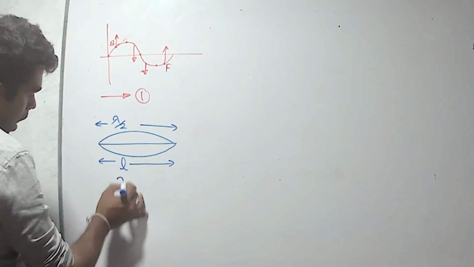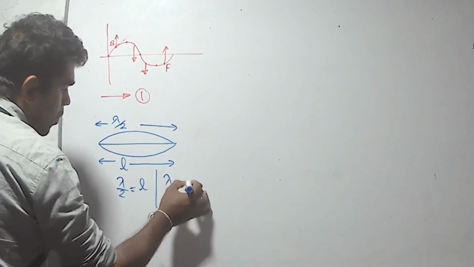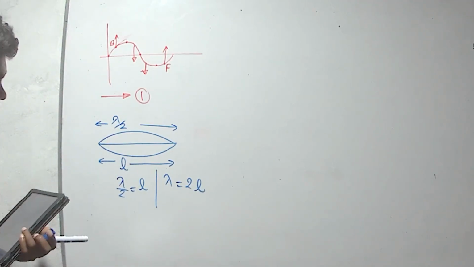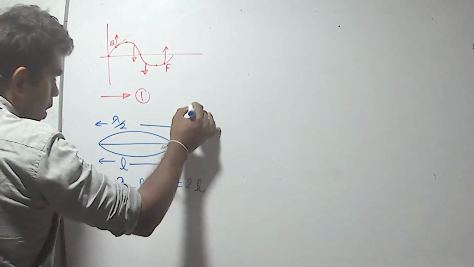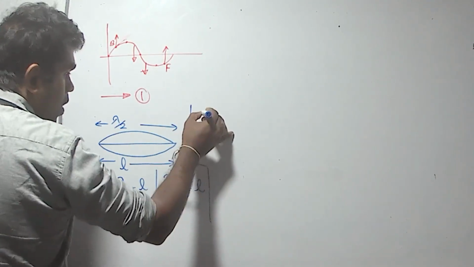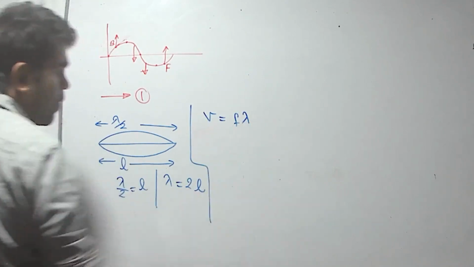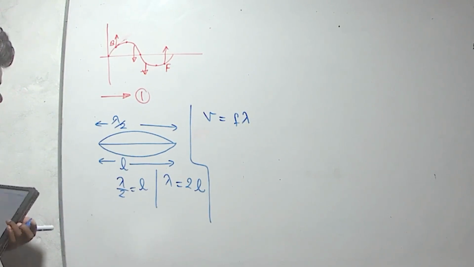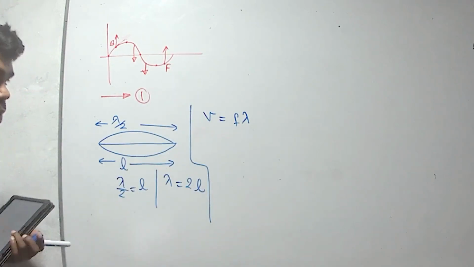Now lambda over 2 equals L. Lambda equals 2L. Wavelength is 2L. Now we can write V equals f lambda. We can use V equals f lambda for any type of wave. Then V is the velocity.